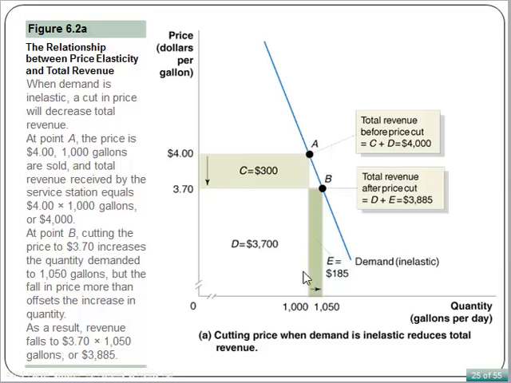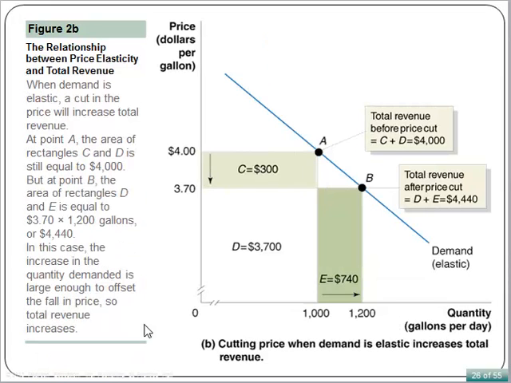The new revenue is $3.70 times 1,050. It gives us $3,885. It's less than the $4,000. So our conclusion is when demand is inelastic, a cut in price will decrease total revenue.